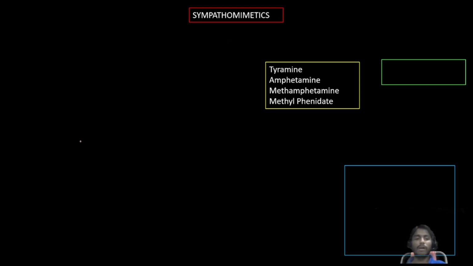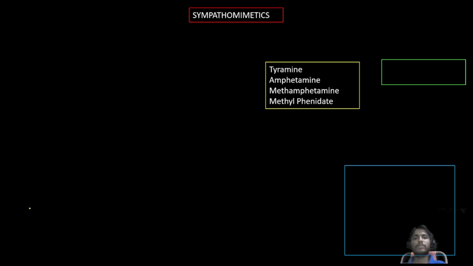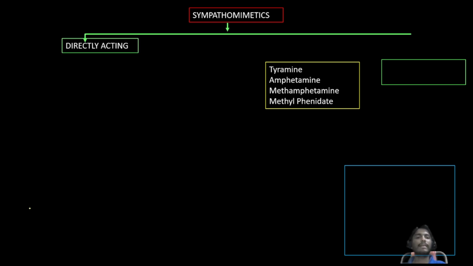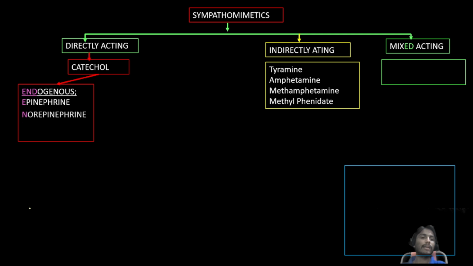When it comes to sympathomimetics and sympatholytics, the first one is sympathomimetic drugs, which can be classified into directly acting drugs, indirectly acting drugs, and mixed acting drugs. Under the directly acting drugs, catechol basic nucleus containing drugs, that is endogenous: E is epinephrine, N is norepinephrine, D is dopamine.